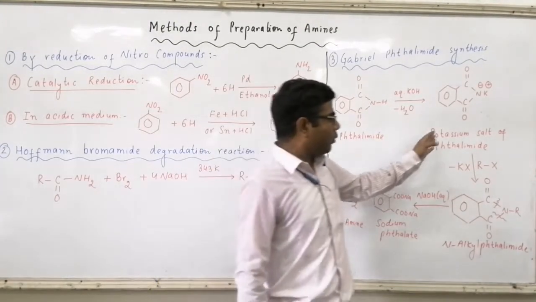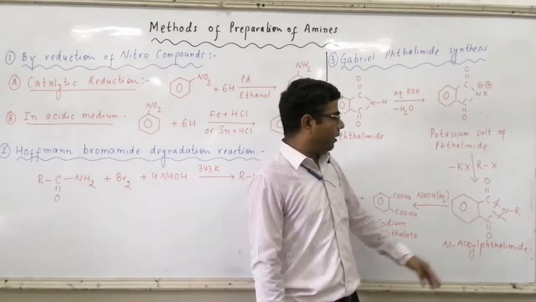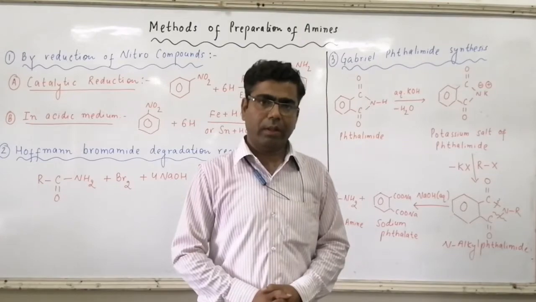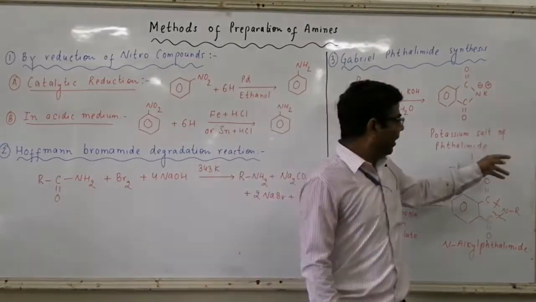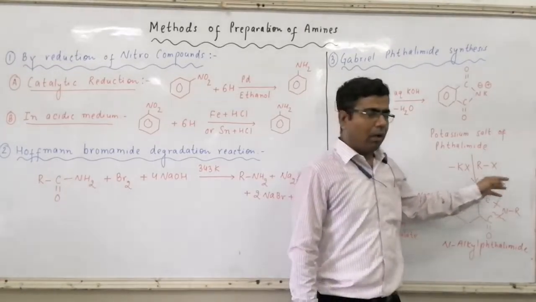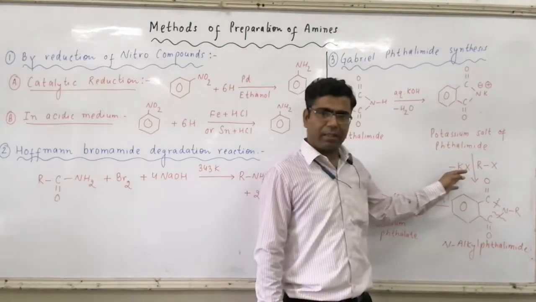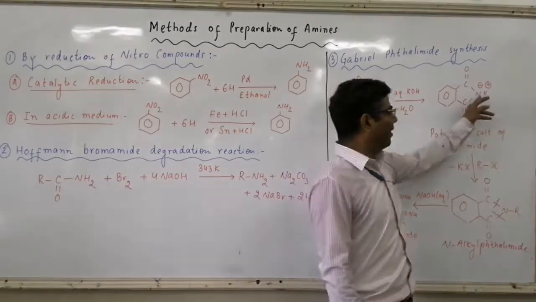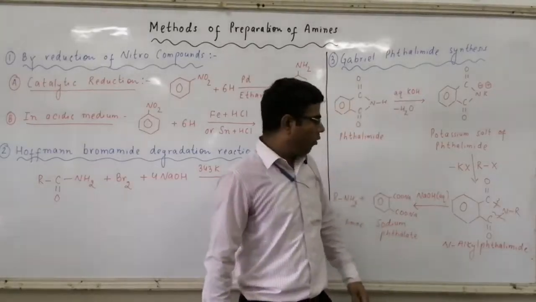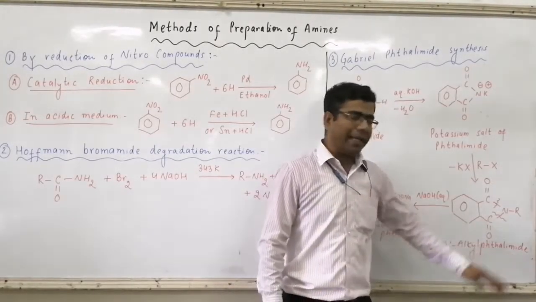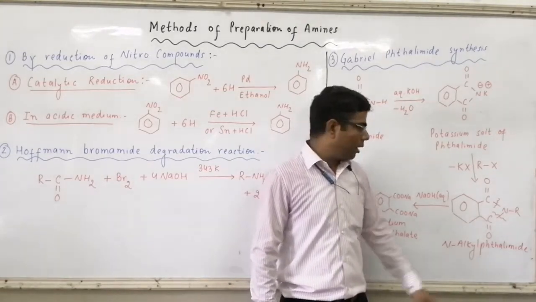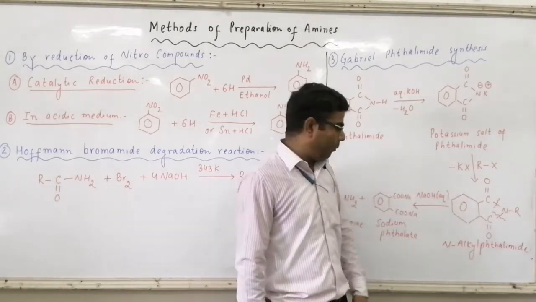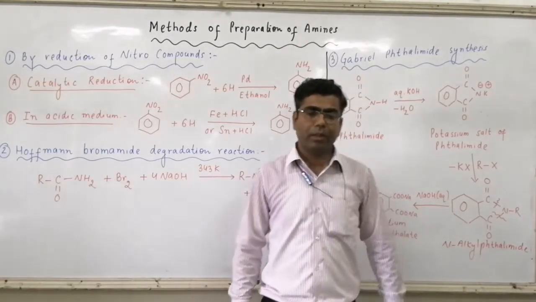Now, the potassium salt of phthalimide, when treated with RX, that is alkyl halide or haloalkane, then K with X will be removed as KX, potassium halide, and this R part will form a new bond with the nitrogen atom. As a result, we will obtain an alkyl phthalimide. Because R group is there over nitrogen atom, that's why the compound is named as N-alkyl phthalimide.